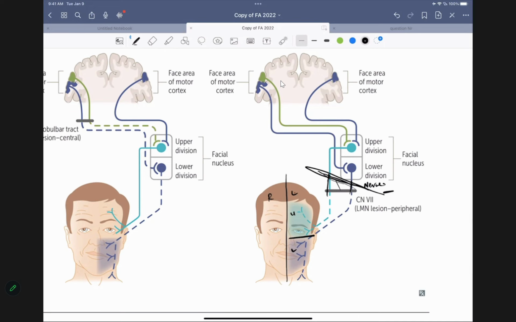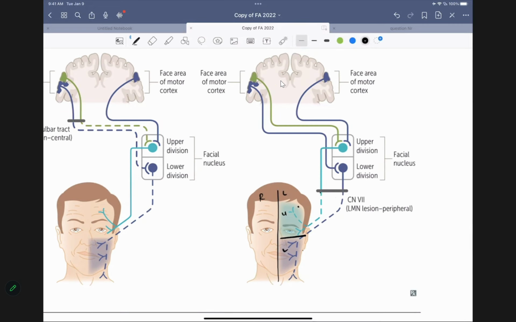Is everybody clear, folks? Then you should know that the facial nerve actually has two fibers. One for the upper face and the other one for the lower face. Is that clear, folks? Okay, now let me clean this up. You could see here, look at that. The facial nerve comes, there's one fiber that goes to the upper part of the face, then one fiber that goes to the lower part of the face. So if I am holding the facial nerve in my hand, I am holding both fibers together. Is that clear, folks?